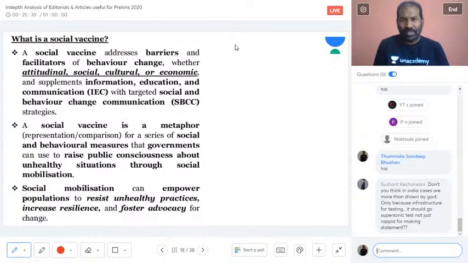As I have made this point n number of times, only 1% of our GDP goes to health. Taking into consideration the 1.3 billion population, the density of the population, and the slum dwellers, we do not have many diagnostic testing kits, and the ventilators we are talking about.